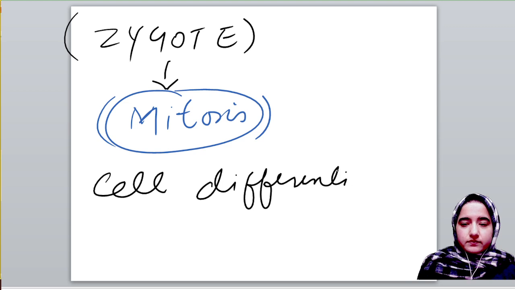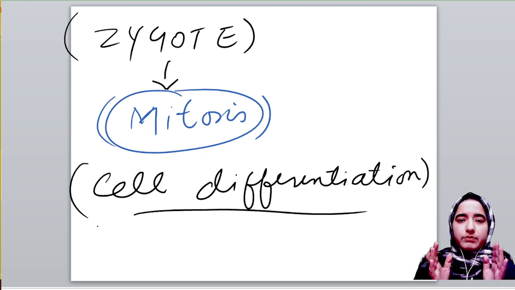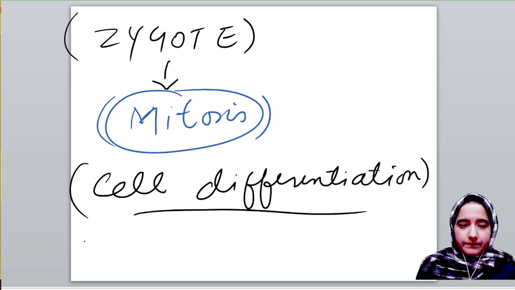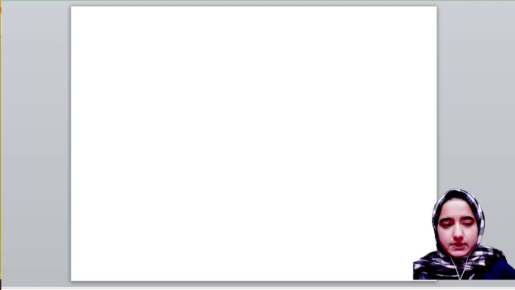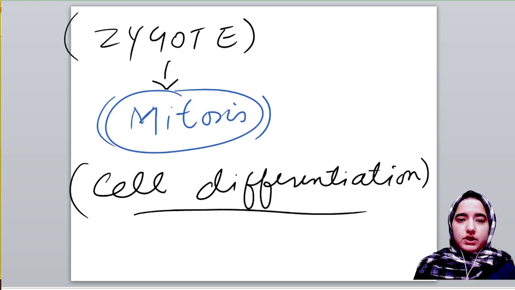Through cell differentiation, these cells of zygote will be arranged in order to form a particular organ or organ system. I hope this concept is clear. I hope this concept of asexual reproduction and sexual reproduction is clear.